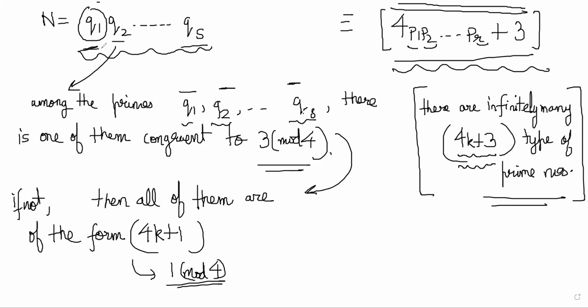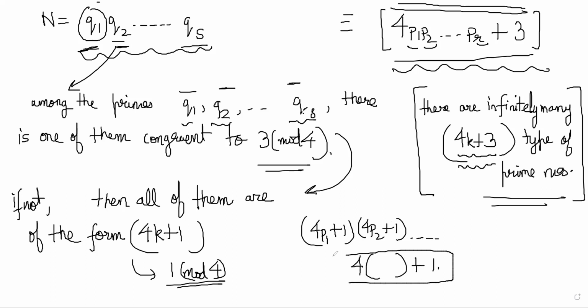Suppose everyone was 1 mod 4. So if you multiply several numbers which are 4p1 plus 1, 4p2 plus 1, and so on, what you will get is eventually always 4 times something plus 1. The product has to be 4 times something plus 1 if all the factors were 4p plus 1. You can take two factors and check that this is true. There is a +1 at the end when you multiply these two, and everything else is divisible by 4. Are you getting what I'm saying?